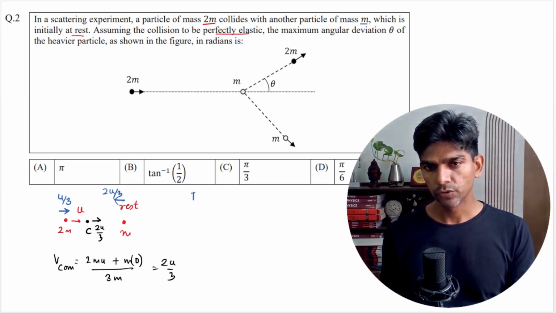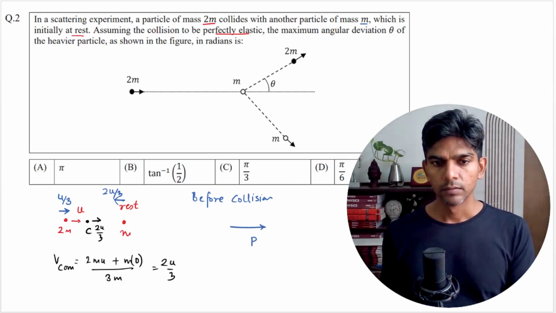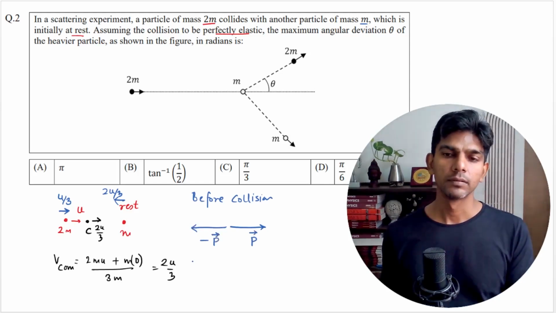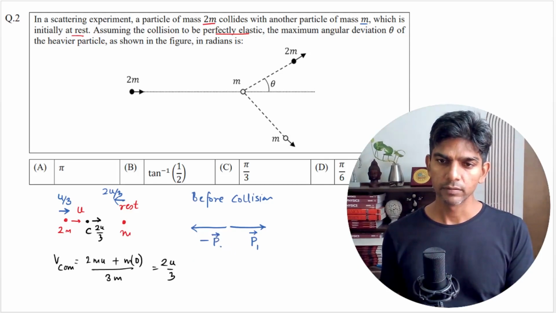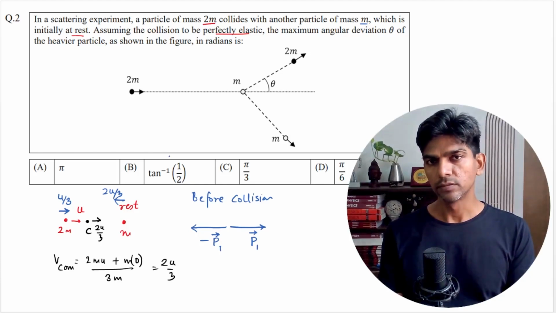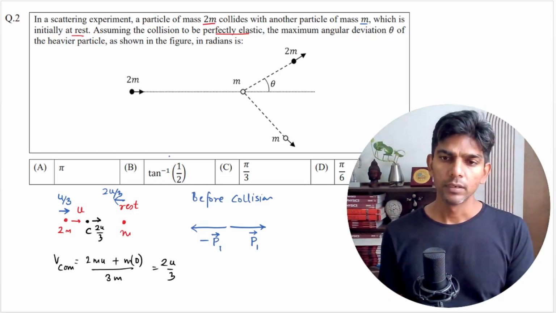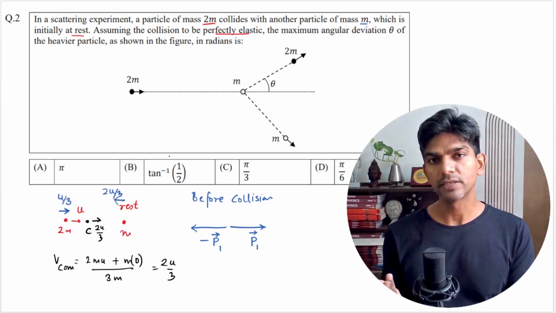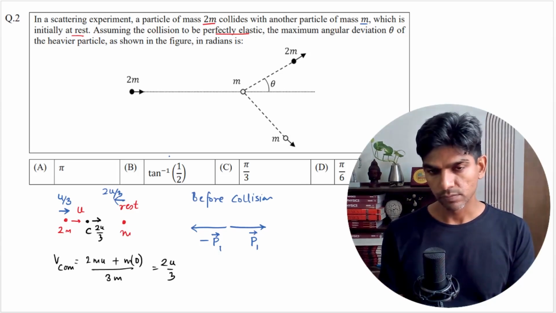So what we can say, before collision, this is the momentum of 2m, and the momentum of m will be the negative of this value. Let me call this p1, before collision. Now let us consider the case after collision. Even in this case, since we have an elastic collision, the momentum magnitude won't change, because the kinetic energy will remain the same. So kinetic energy will not change.